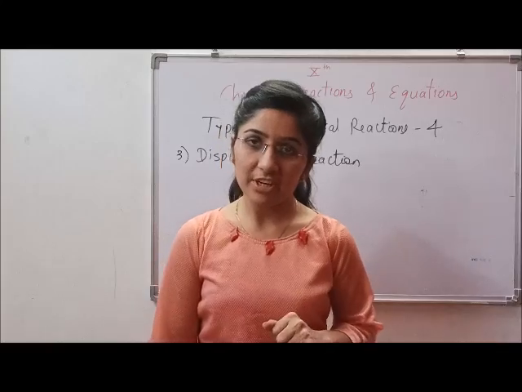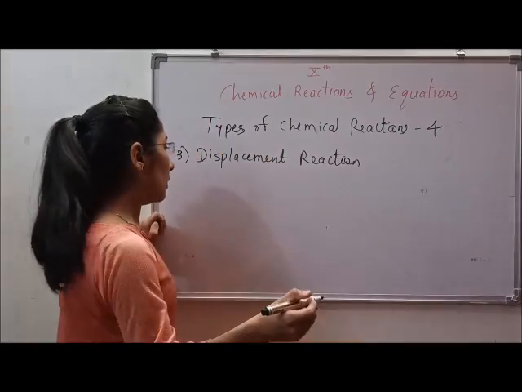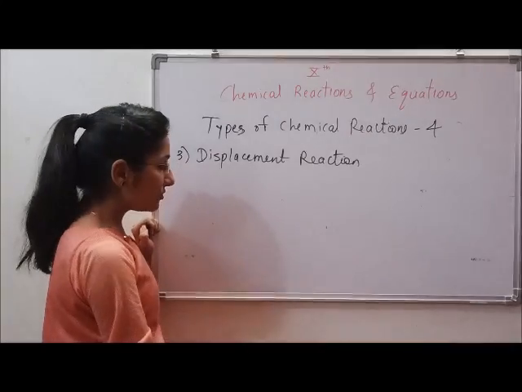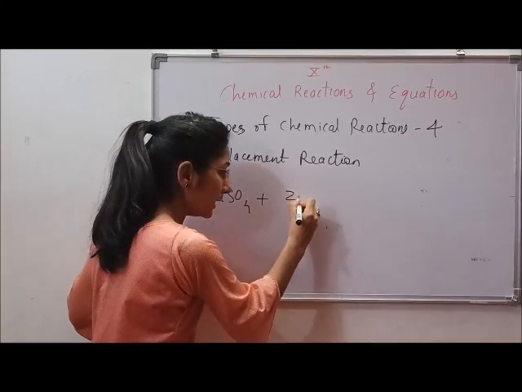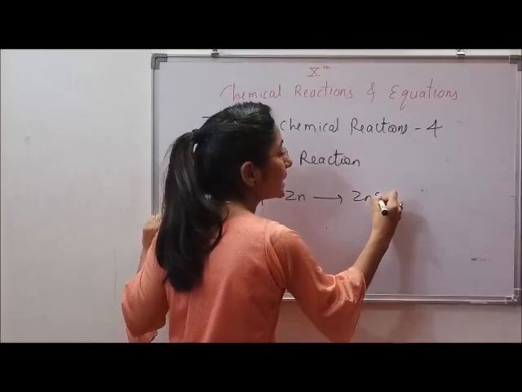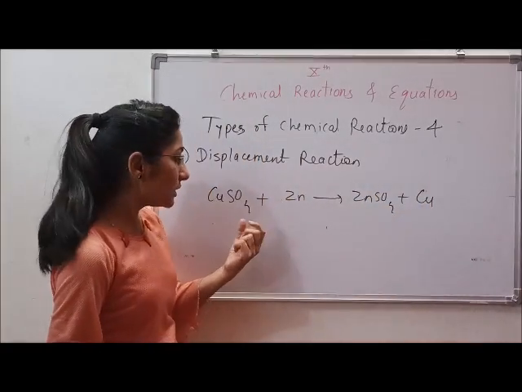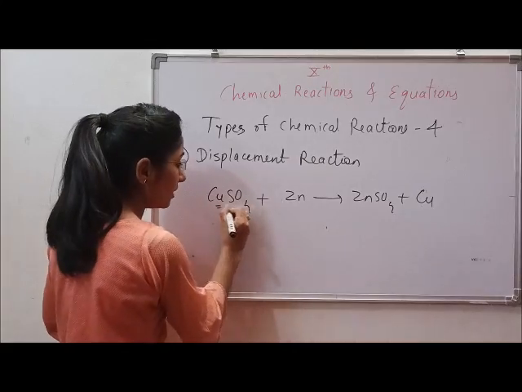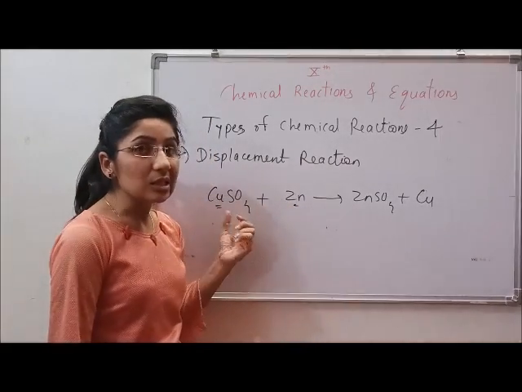And the third type of reaction is displacement reaction. In this, the example which we have taken before is copper sulfate plus zinc, which gives zinc sulfate plus copper. In this, what happens? Copper, which is a metal, and zinc, which is also a metal, but now copper is in the solution form.